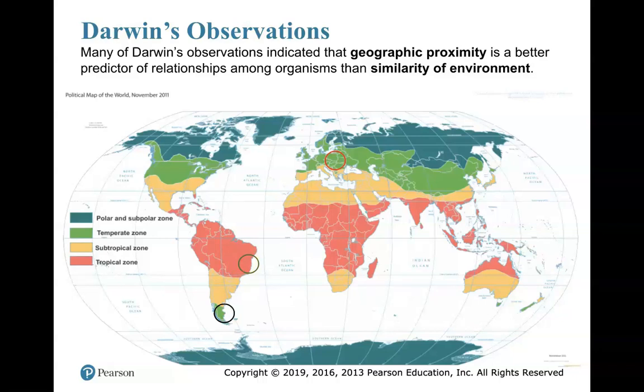If you think about it, organisms didn't always have airplanes to take them from one region to another. So if they're located closer to each other, the more likely it is that they are going to have relatives in that same area. That's what that statement is saying, and that's what Darwin observed during his journey on the HMS Beagle.